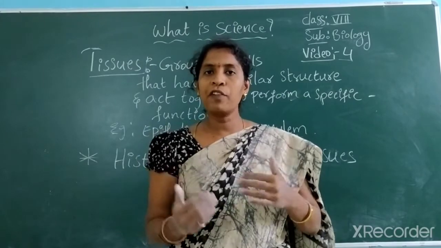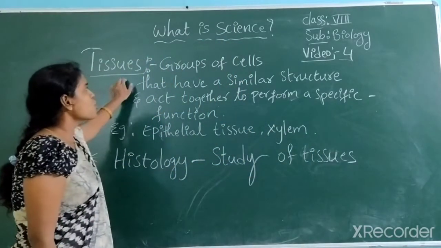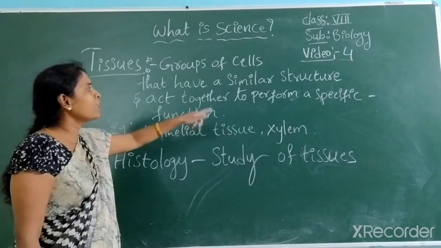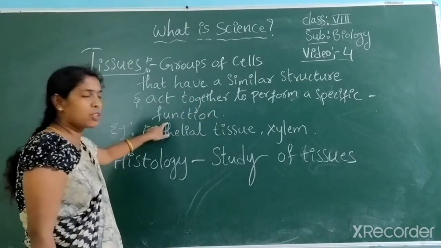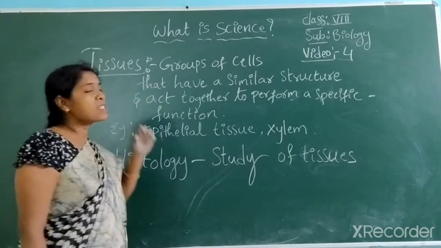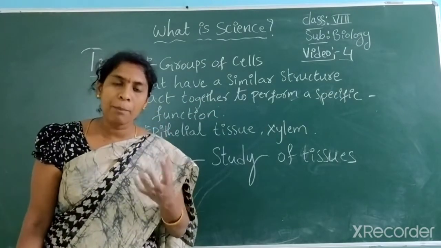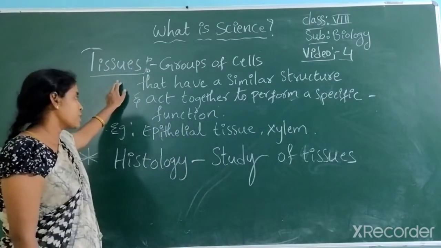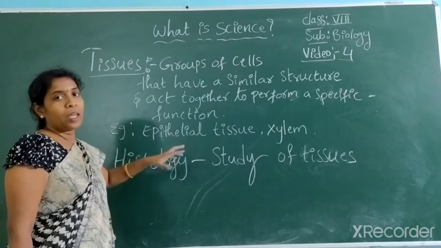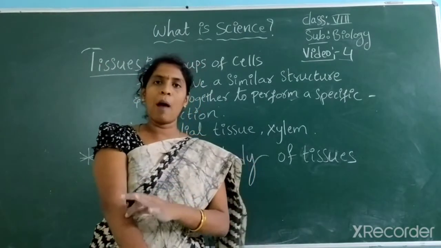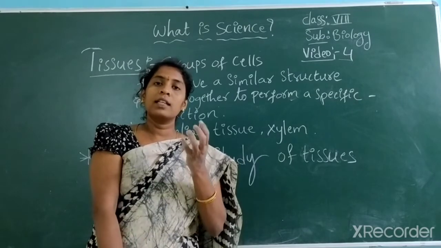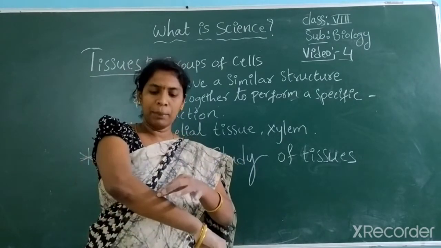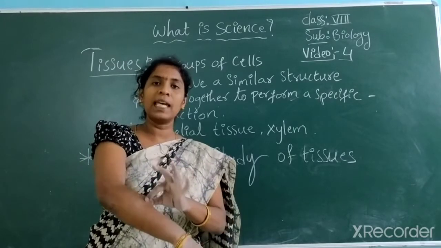In organs we find tissues. These tissues are groups of cells that have a similar structure and act together to perform a specific function. So the group of cells which perform a specific function altogether form tissues. For example, epithelial tissue. The epithelial cells group and form epithelial tissue, and that epithelial tissue forms our skin.